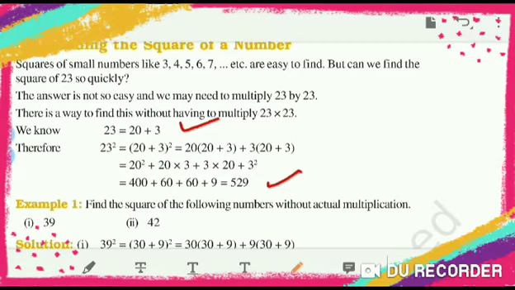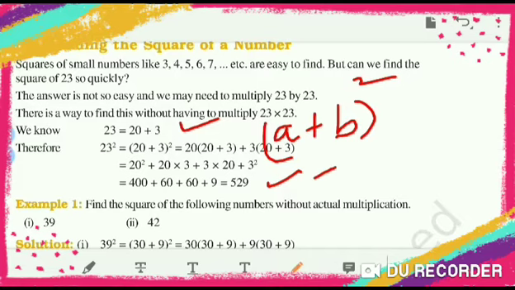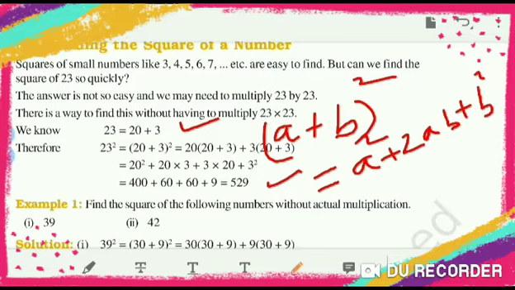So like this you can solve. Otherwise you can apply the formula I told you: a plus b bracket square is equal to a square plus twice ab plus b square.